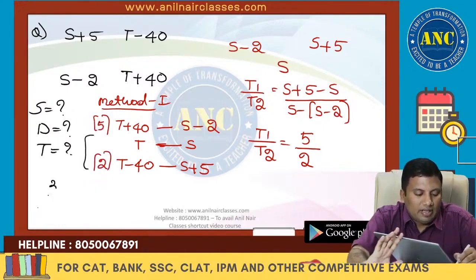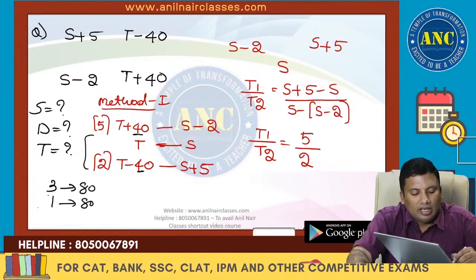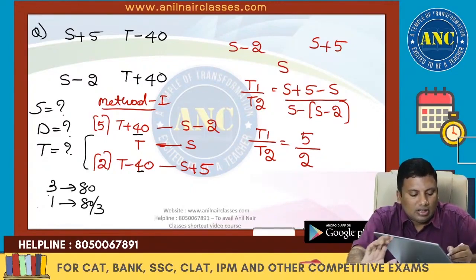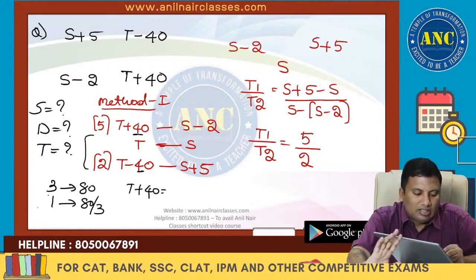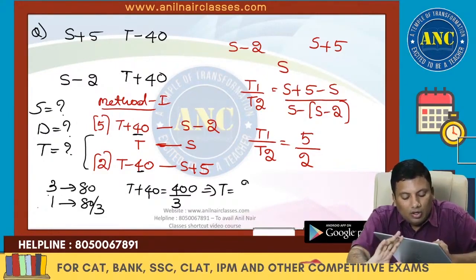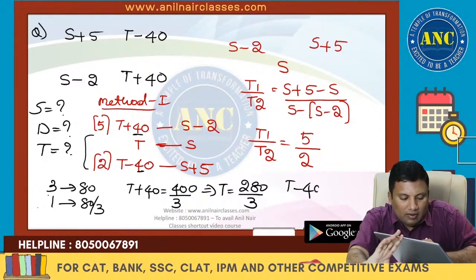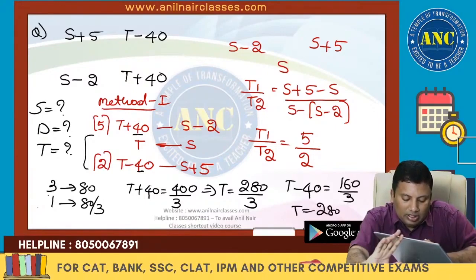5 and 2. Difference is nothing but 3. 40 and 40. Difference is nothing but 80. One part it is 80 by 3. So this is nothing but t plus 40 is 5 into 80 by 3, 400 by 3. Or it is nothing but t minus 40 equivalent to 2 into 80 by 3, 160 by 3. So t is 280 by 3 minutes.